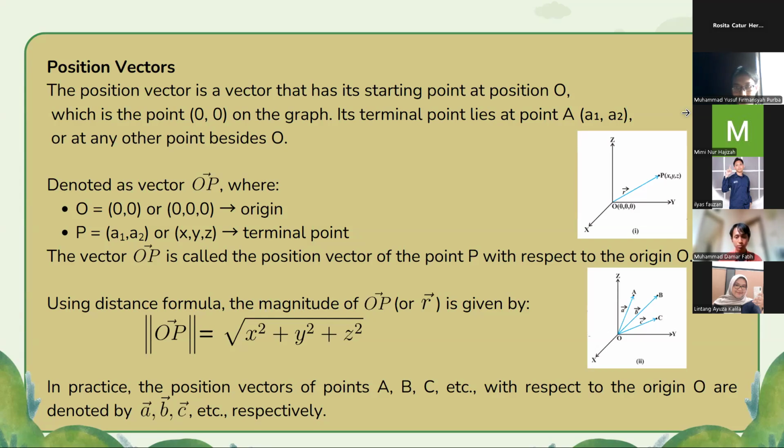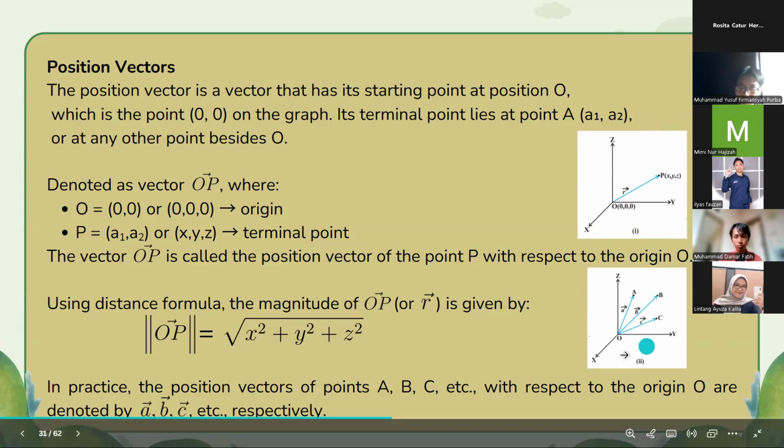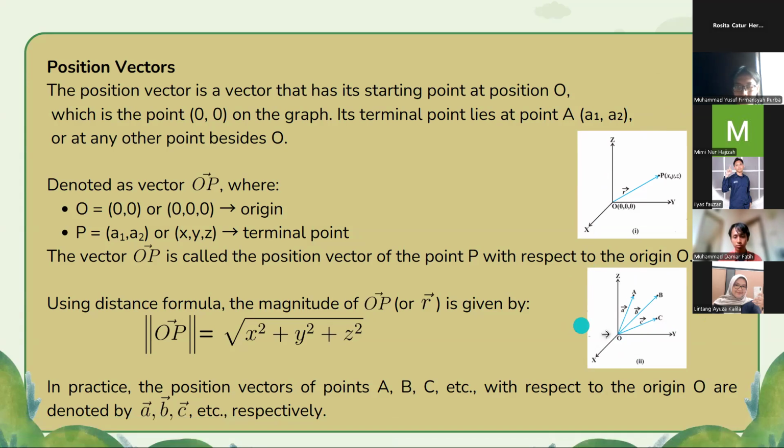We can see on the picture on the right, on the bottom, there is an example for any other position vectors with any other point besides O, such as point A, point B, and point C. Okay, next slide, please, Damar.